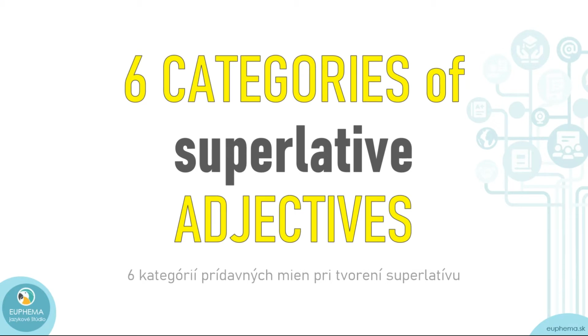Here, let's talk about these 6 categories of superlative adjectives. If you watched my previous video on comparatives, there was something very similar. There also were 6 categories of comparative adjectives, and this is totally parallel. So let's see.